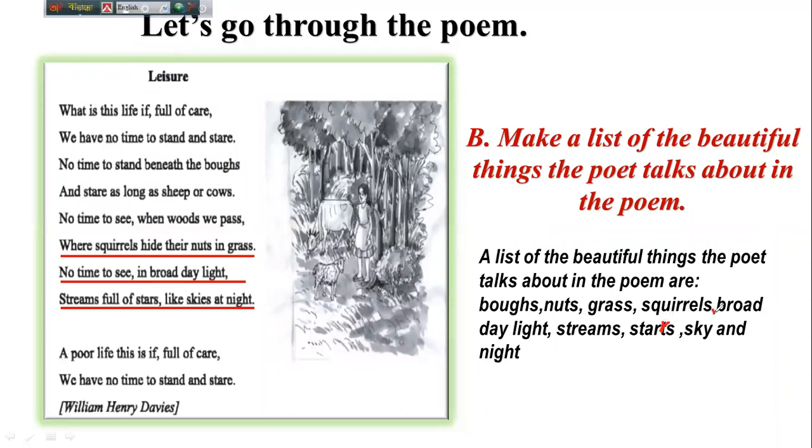And here will be a comma. Okay, I am reading it again. A list of the beautiful things the poet talks about in the poem are boughs, nuts, grass, squirrels, broad daylight, streams, stars, sky, and night.